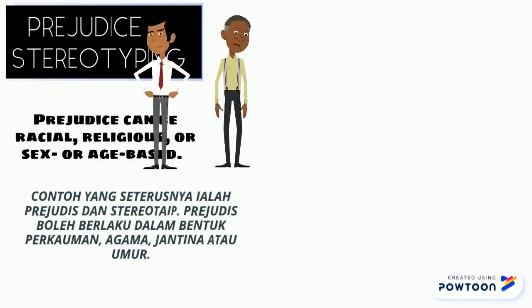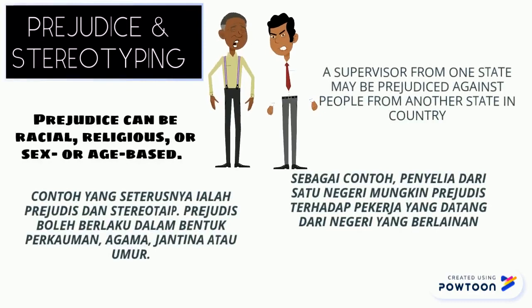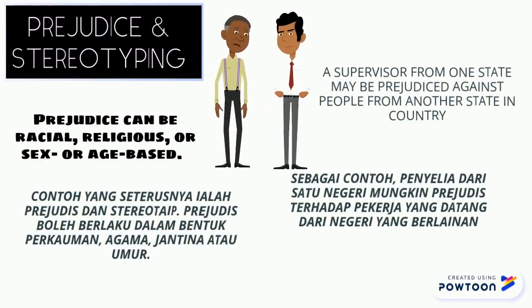Another example is prejudice and stereotyping. Prejudice can be racial, religious, or sex or age-based. For instance, a supervisor from one state may be prejudiced against people from another state in the country.